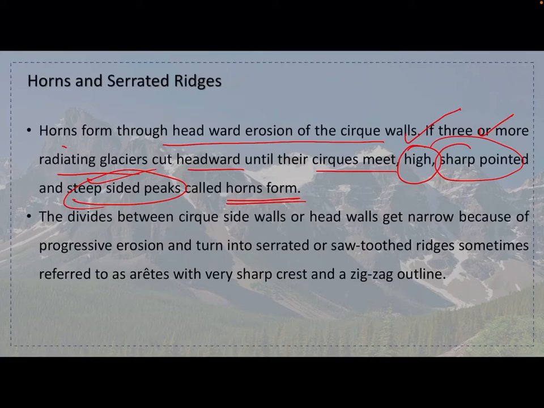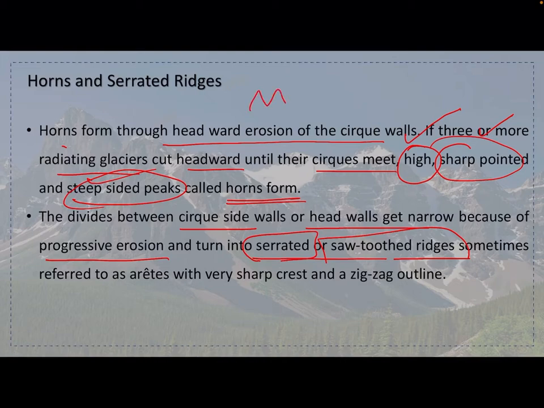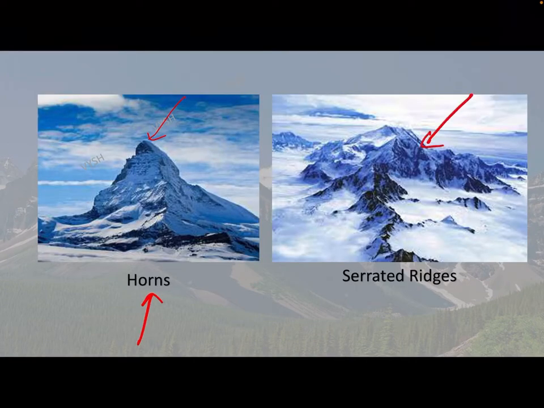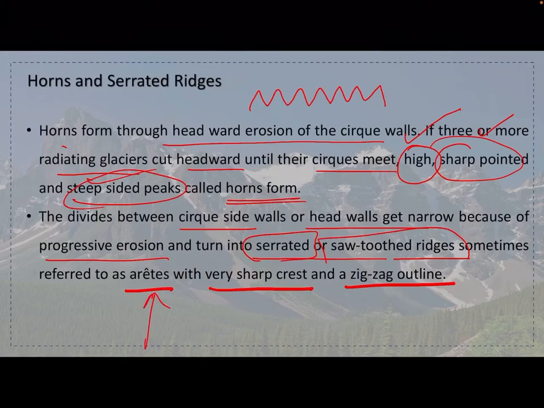The divides between cirque side walls or head walls get narrow because of progressive erosion and turn into serrated or sawtoothed ridges, referred to as arêtes, with a very sharp crest and zigzag outline. If you see this from the top view, it will look like this. This is called serrated ridges, and this top is known as arêtes.